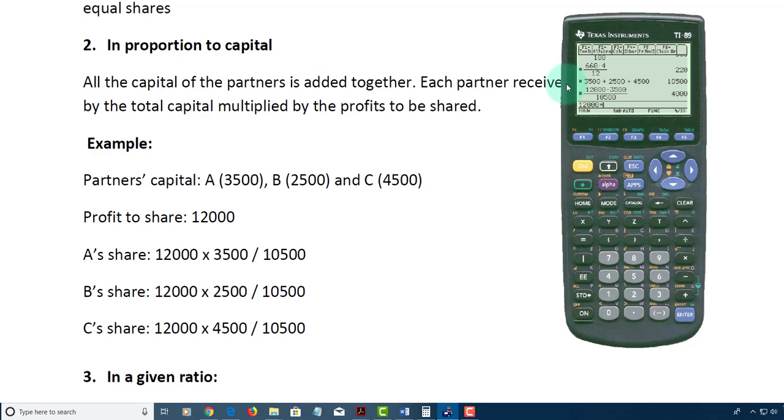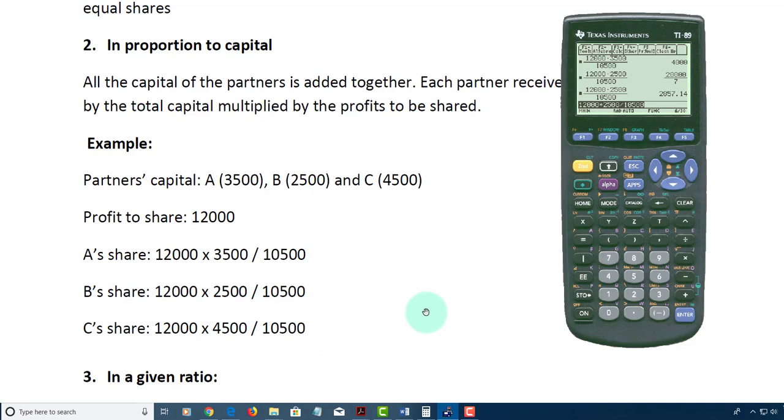Then 12,000 times 2,500 divided by 10,500. That gives us 2,857.14.